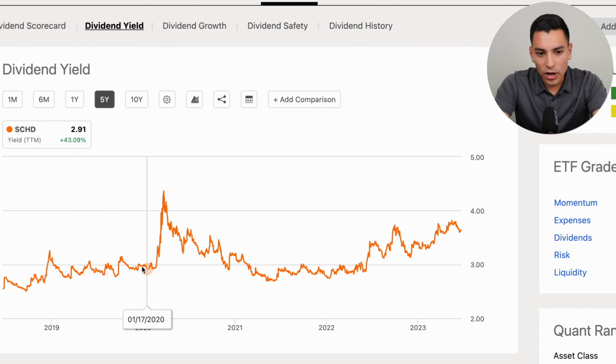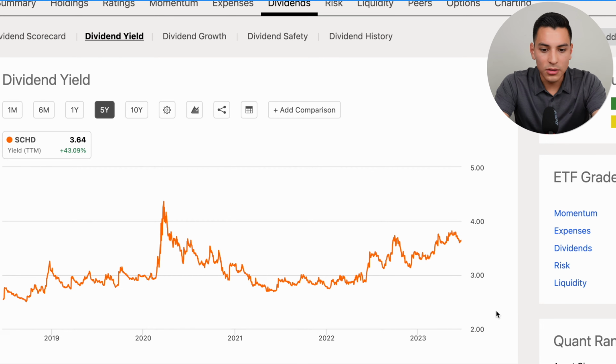You can take a look at this chart and see what the average dividend yield is. In this case, we can see this line at 3%, and it touches that quite a bit. It pretty much averages around that 2.8 to 3.1% dividend yield, and we can conclude that that is the average dividend yield. Now, you want to be the investor that buys when it has a higher dividend yield. So when SCHD goes above this 3% threshold, which it currently is in the past year at 3.3, 3.7, 3.5, 3.64, you want to be the investor buying that higher dividend yield.